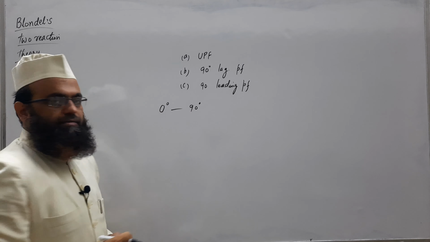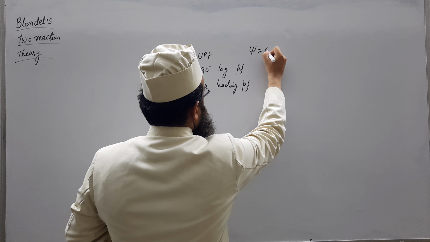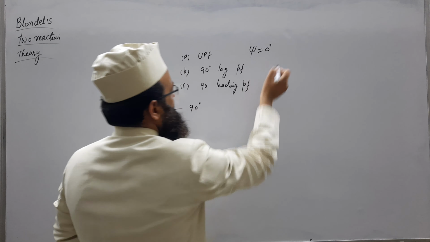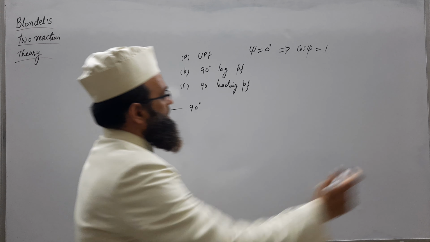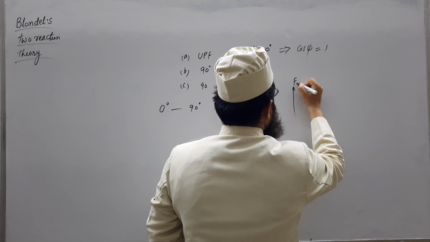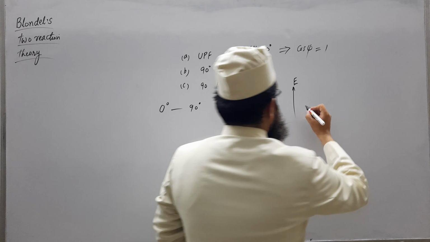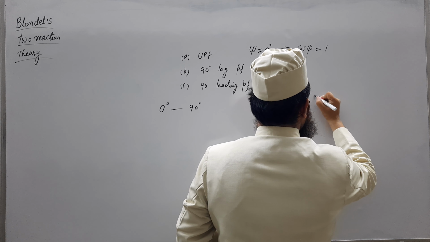Unity power factor means the internal power factor angle psi is 0°, that is, cosine of psi is equal to 1. This psi is nothing but the angle between the internal induced EMF E and the armature current IA.